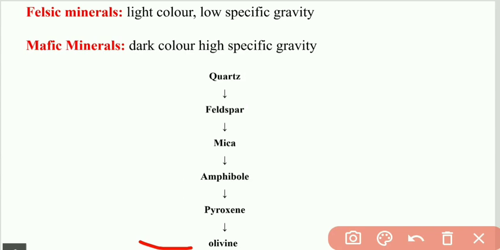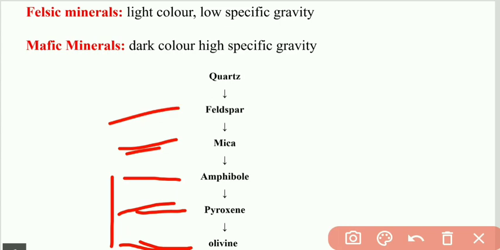Olivine, pyroxene, amphibole are the mafic minerals. It also includes the mica. Olivine and pyroxene have high specific gravity compared to mica and feldspar. So olivine, pyroxene, amphibole and mica are included in mafic minerals.